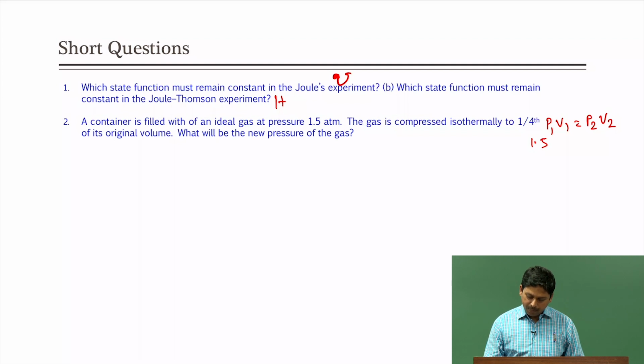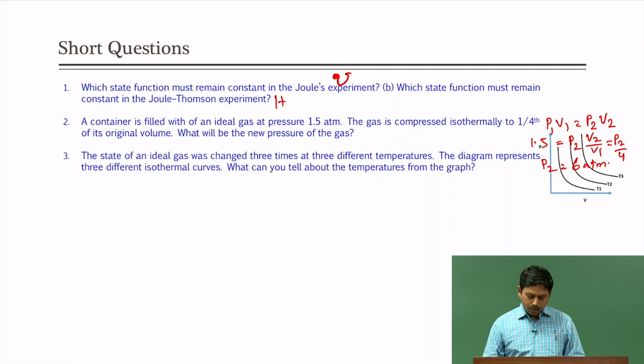And the gas is compressed isothermally to 1/4. 1/4 means we know that V2 by V1 is 1/4, which means P2 is 4 times P1. So, what will be the pressure? Pressure will be 1.5 into 4, which is 6 atmosphere.